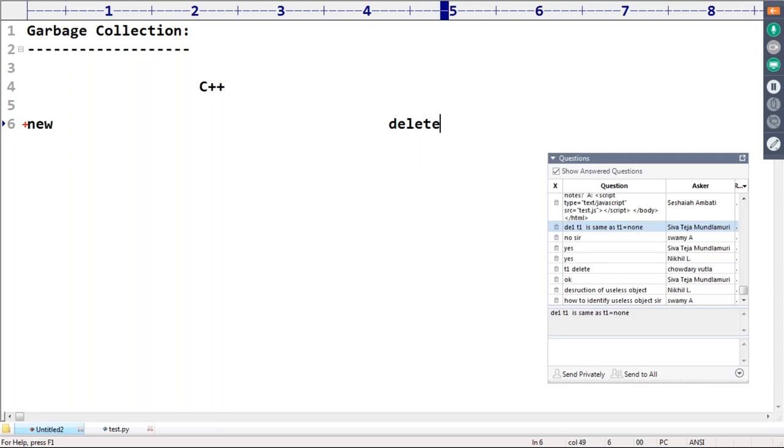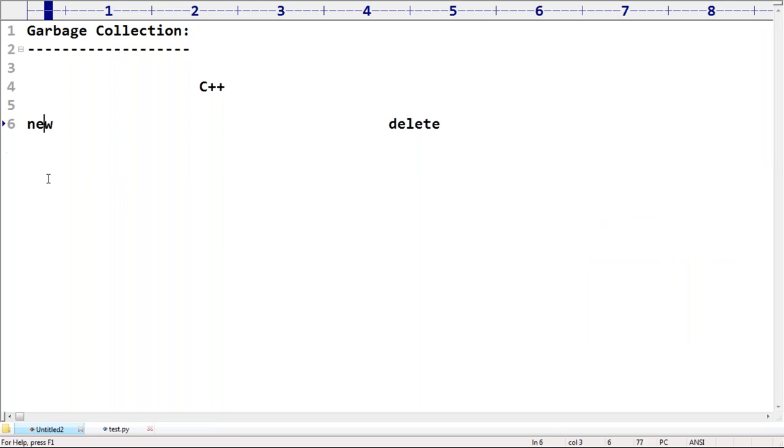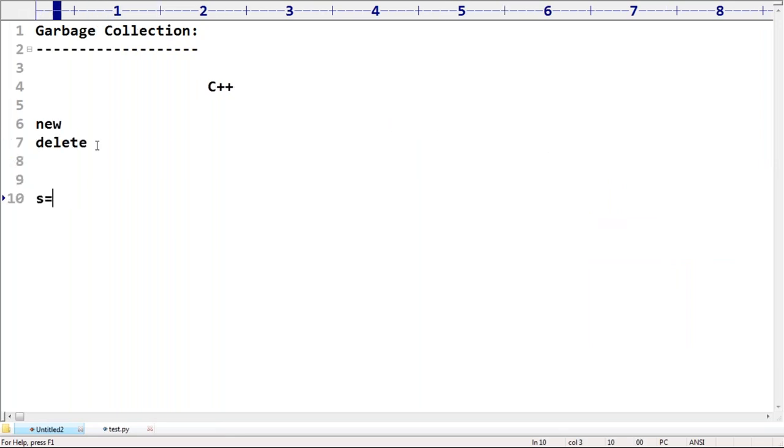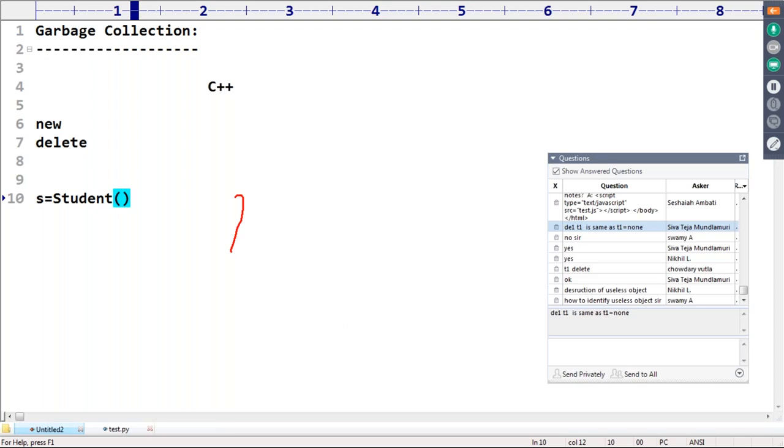Next, when we say that an object is eligible for garbage collection, immediately you may ask, sir, will the garbage collector destroy it? It is very simple, sir. Suppose I have s equal to Student. Now the Student object is there. Can you please tell, s is pointing to the Student object. Now this object is not eligible for garbage collection.